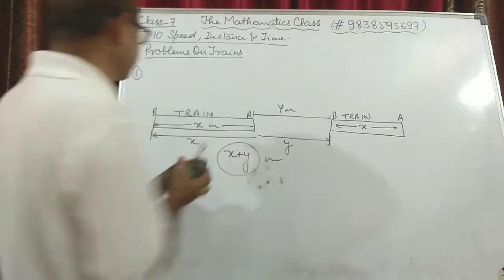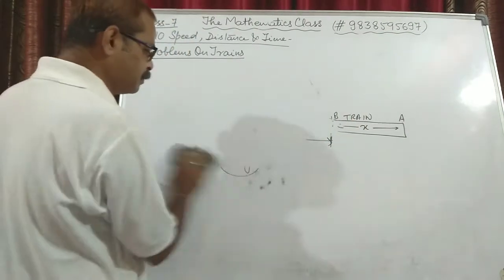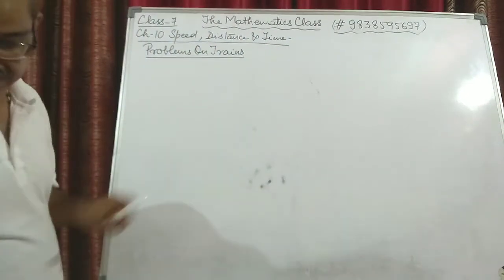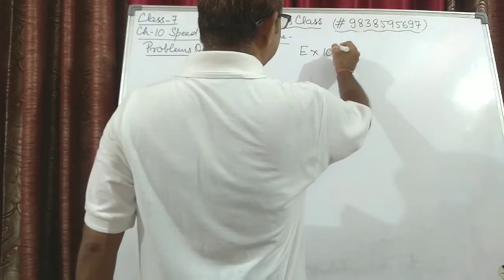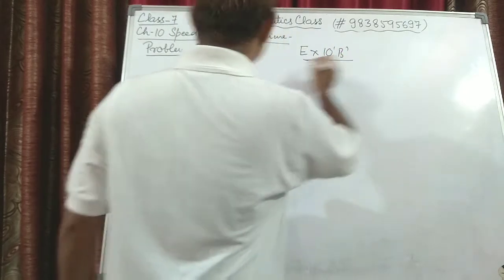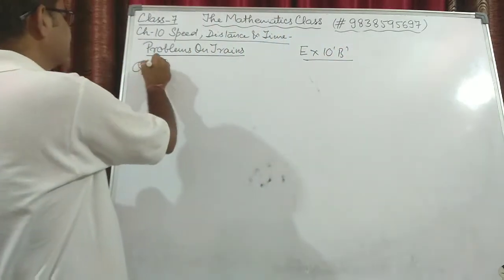Now the first question I am not taking. I am moving on to the second question, and we are talking about exercise 10B. Let me read out the question, then we will solve it.